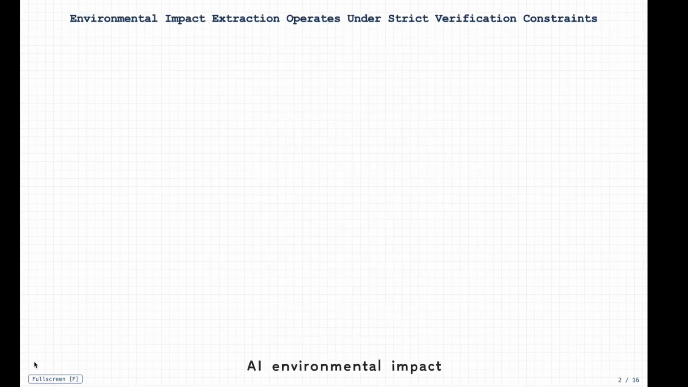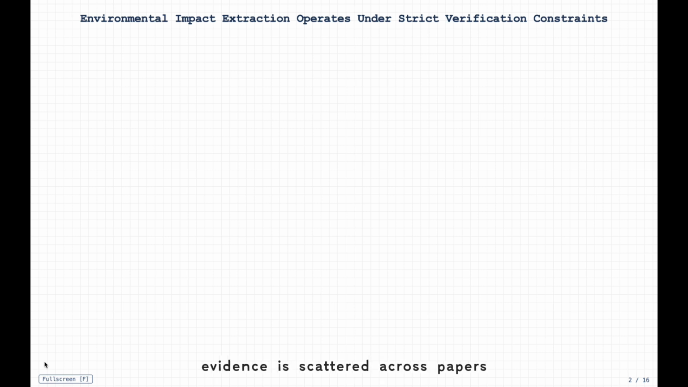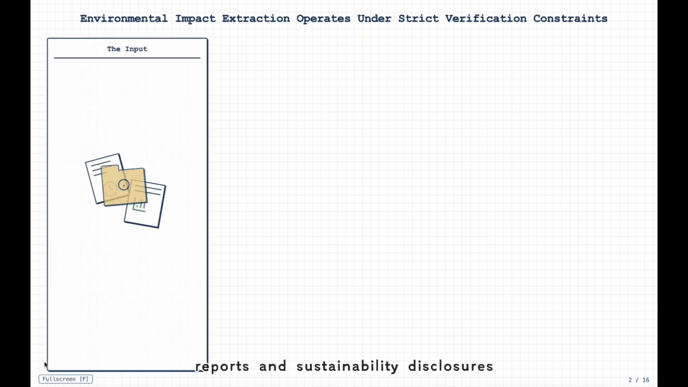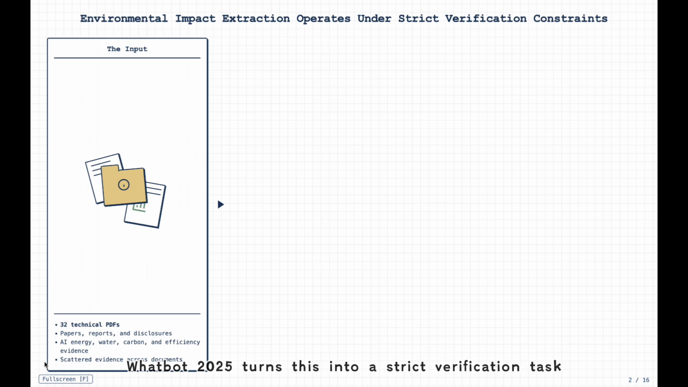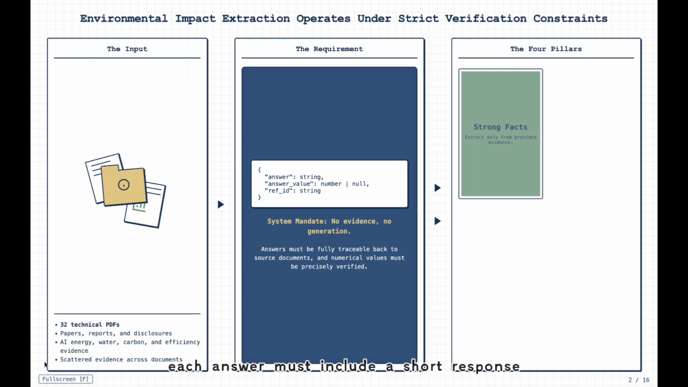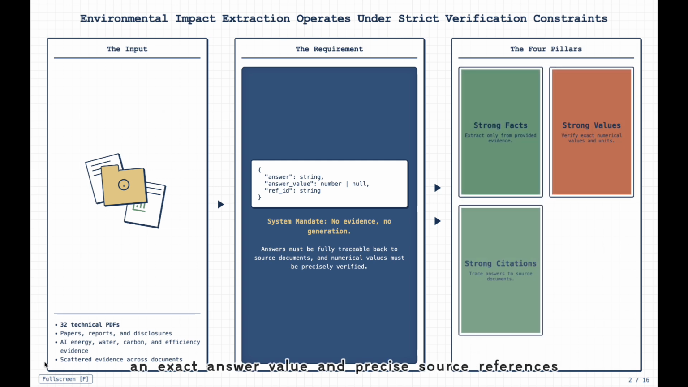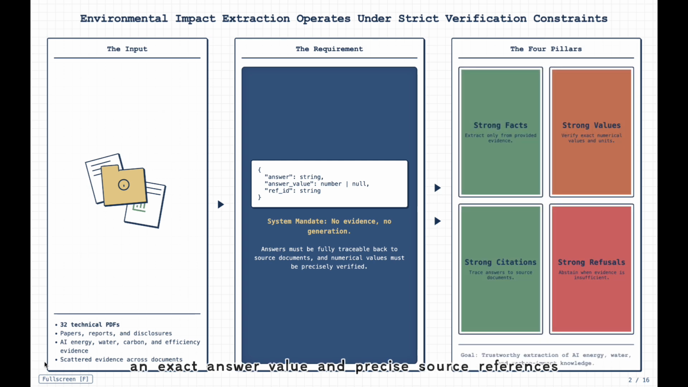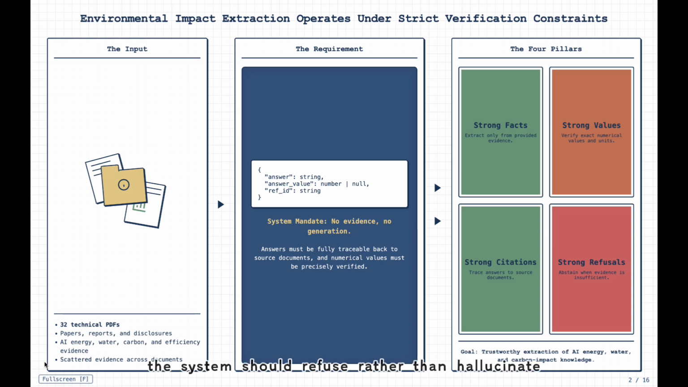AI environmental impact evidence is scattered across papers, reports, and sustainability disclosures. WhatBot 2025 turns this into a strict verification task. Each answer must include a short response, an exact answer value, and precise source references. If evidence is missing, the system should refuse rather than hallucinate.